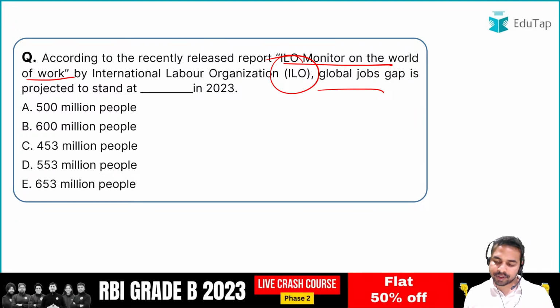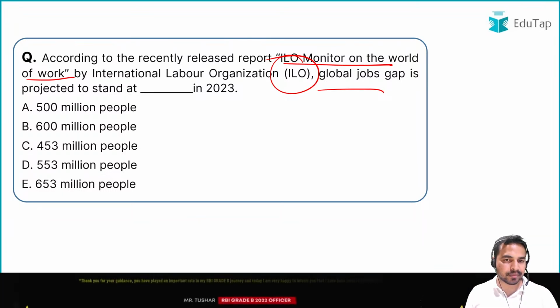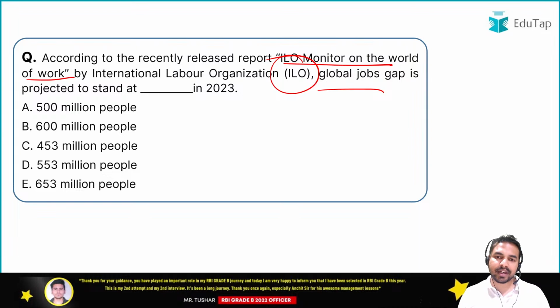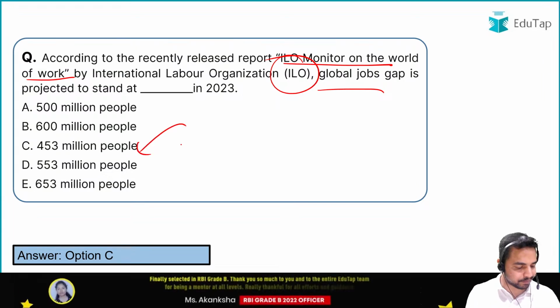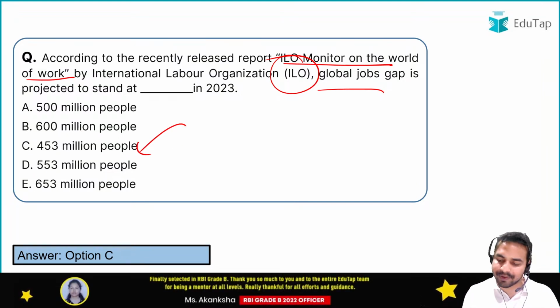So I'm waiting for your responses. What is the right answer to this question? The report which is being launched by the International Labour Organization, what is it? The right answer here is option C, that is 453 million. Absolutely right. All of you have given me the right answer.